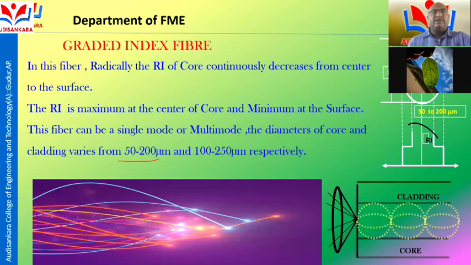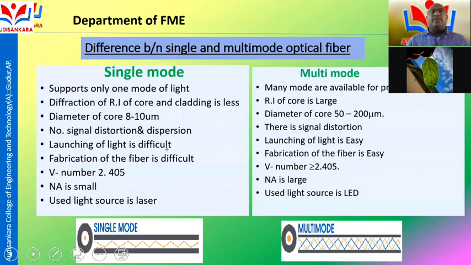So what is the major difference between single mode and multi-mode fiber? My dear students, here is the difference. In single mode step index fiber, it supports only one mode of propagation of light, and in multi-mode fiber many modes are available for propagation of light.